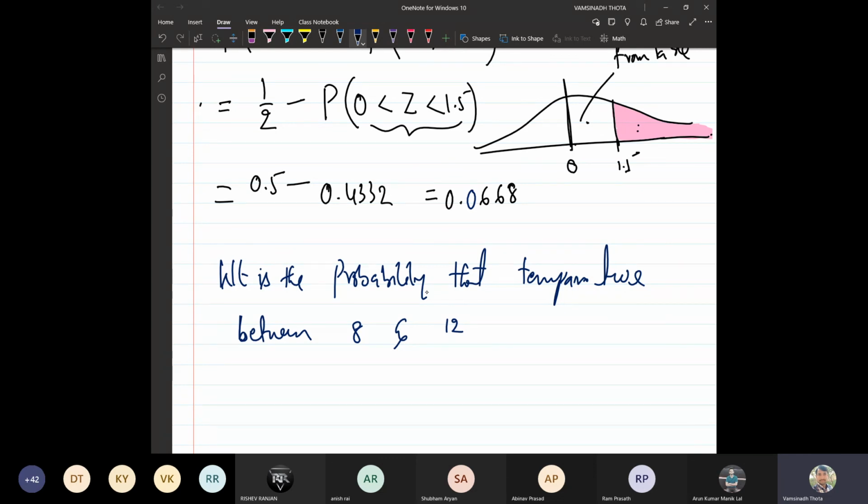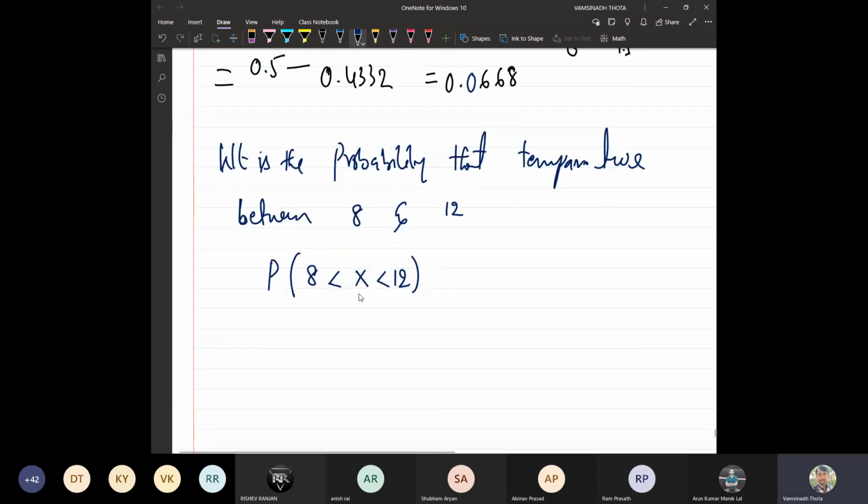So basically, in this case, what we need to evaluate is the probability of 8 less than x less than 12. But we are not going to work with the normal random variable. We are going to work with the standard normal variable only. So this will be equal to probability of (8 minus 10) upon 2 less than (x minus 10) upon 2 less than (12 minus 10) upon 2.